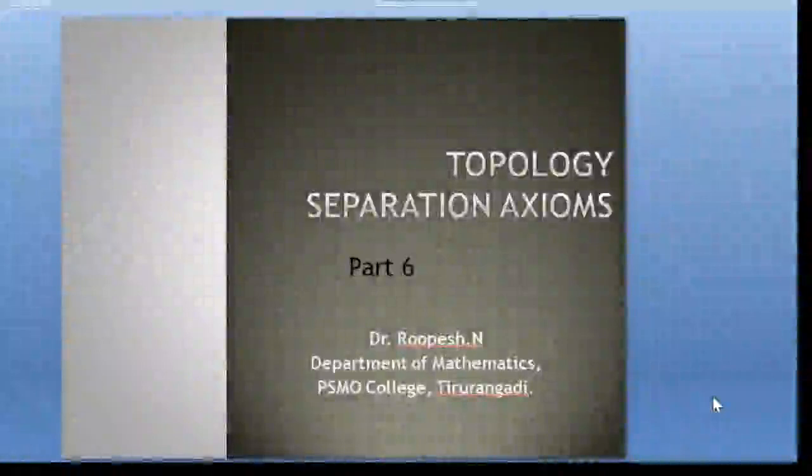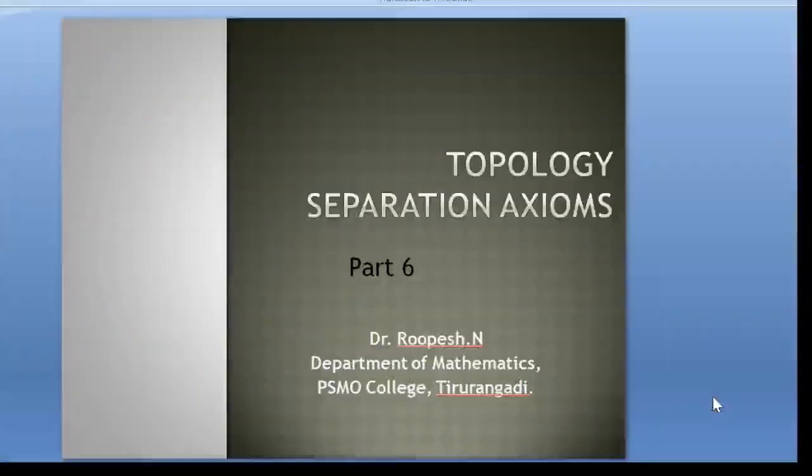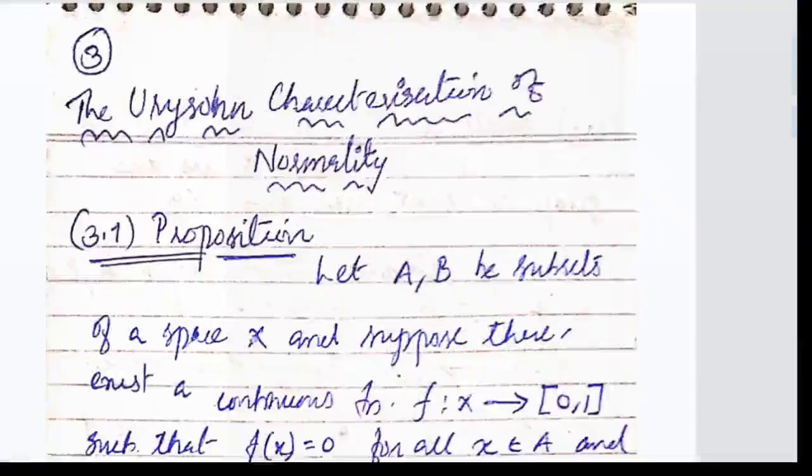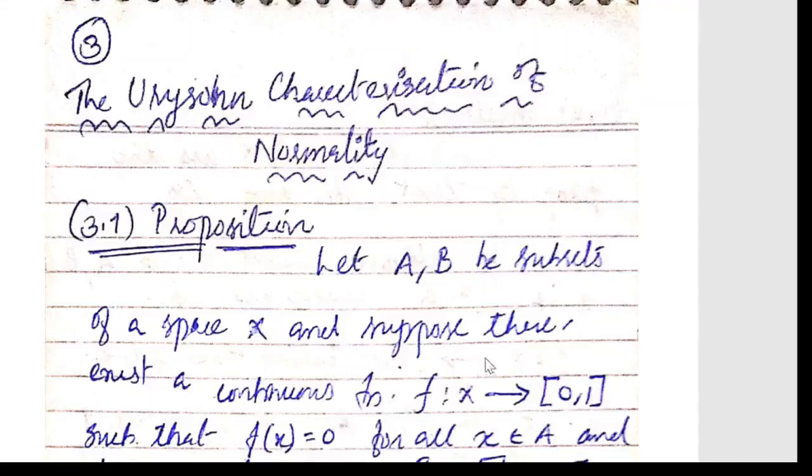Today we are going to deal with Urysohn's characterization of normality. It's one of the main results in separation axioms. It actually says when a space is going to be normal, and with that condition the space is always normal. That is, it's an if and only if condition. Urysohn's characterization of normality.